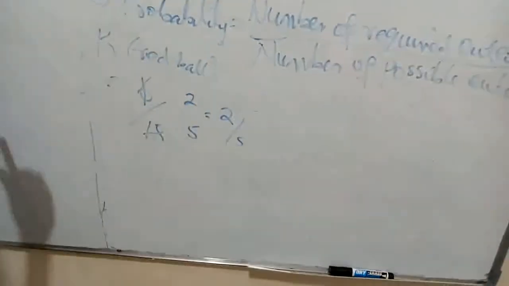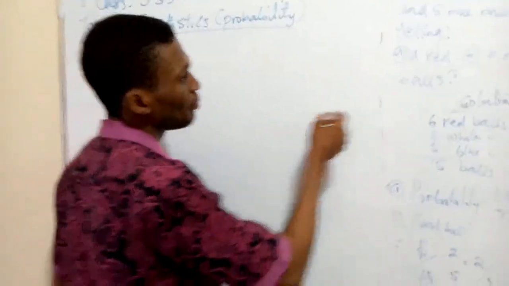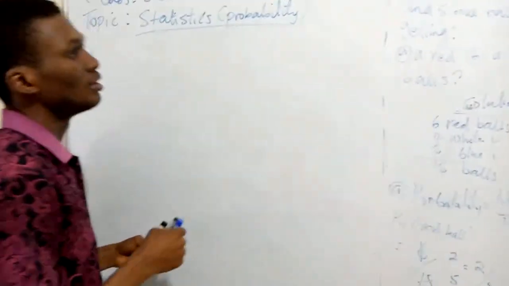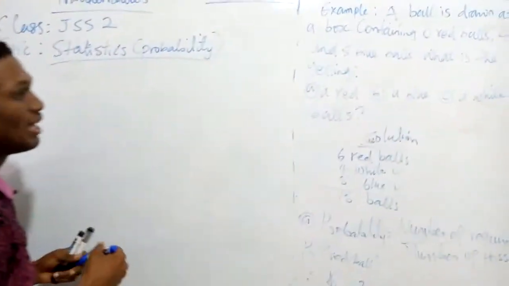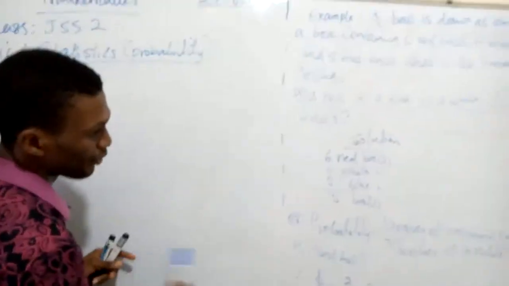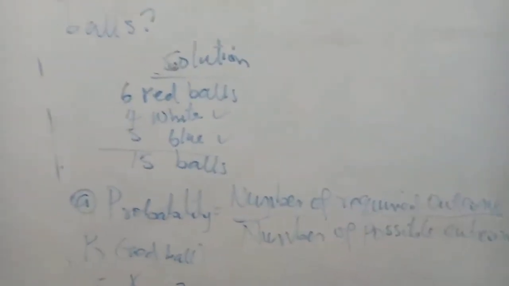The next one, the probability of getting a blue ball. We are told that we have 5 blue balls in the box. So our number of required outcomes will give us 5.